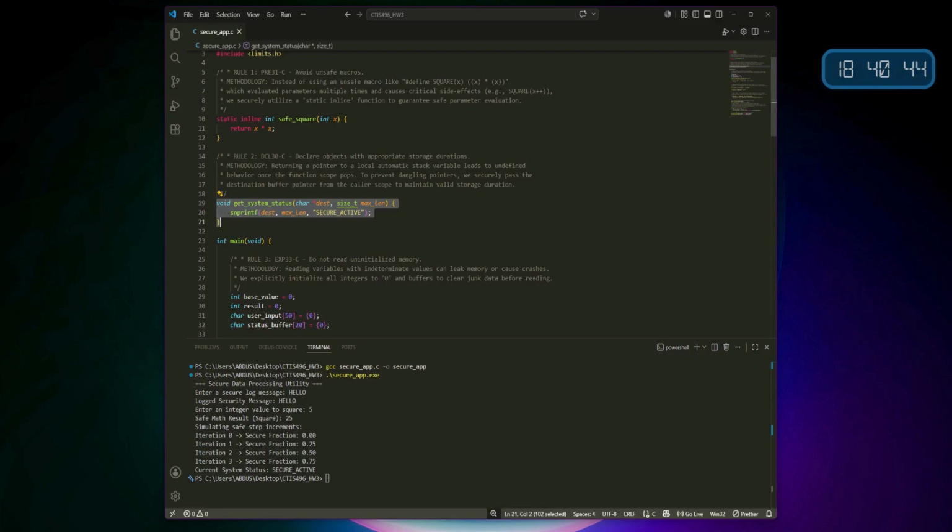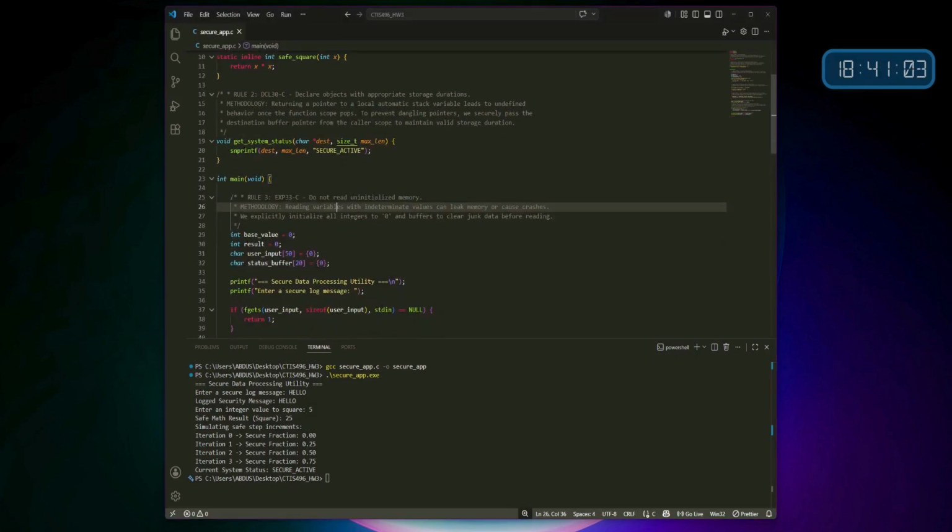Next, following DCL30-C, we must ensure objects have appropriate storage durations. Returning a pointer to a local stack variable causes undefined behavior. To prevent this, my function accepts a destination pointer from the caller scope to safely modify the buffer.